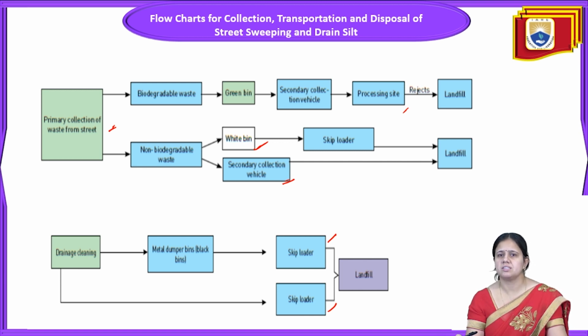Same in the case of drainage cleaning. Drainage cleaning uses metal dumper bins, that is black bins, and the skip loader, and from the skip loader it will go to the landfill again. So this is the fate and the flow chart for the collection, transportation and disposal of street sweeping and drain silts. And street sweeping also comes under waste management categories, because they have not specified any rule for this type of waste management.